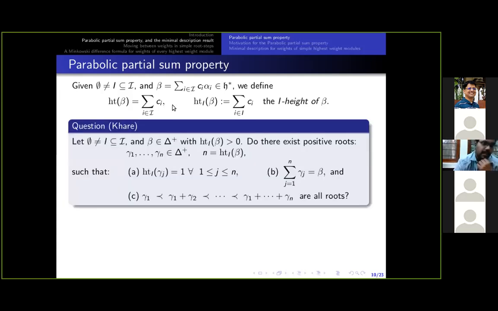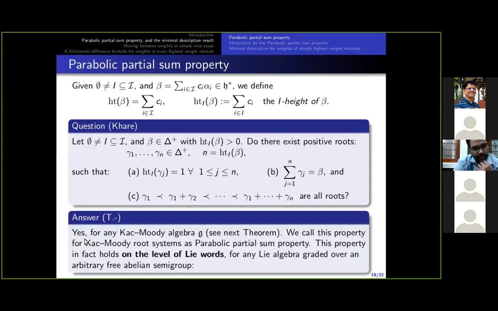Now, the parabolic partial sum property started with the following question of Khare, which asks: suppose I is a non-empty subset of script I and beta is a positive root with positive I-height. Then do we have positive roots gamma 1 to gamma n, where n is the I-height of beta, such that each gamma j has unit I-height, and the sum over all gamma j's is beta? And point C here says each partial sum in the ordered sum in point B is a root.